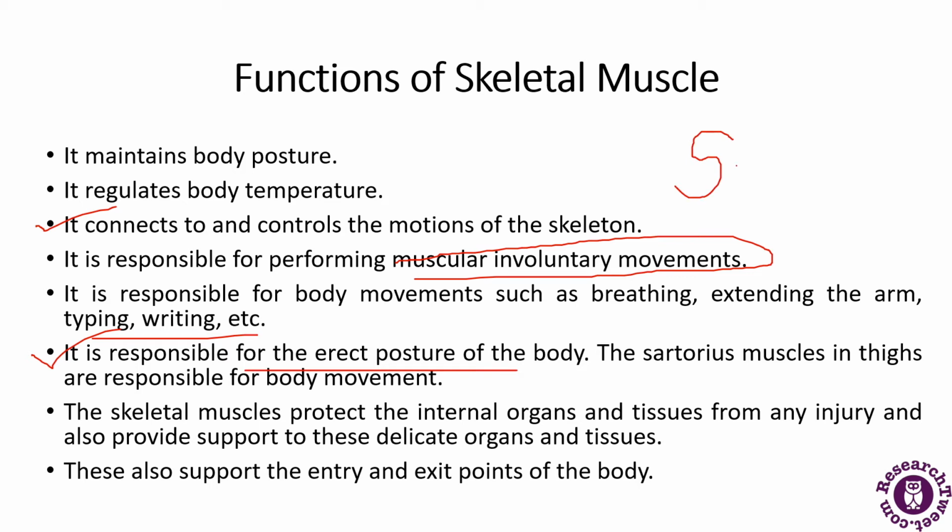I am taking the examples here of the sphincter muscles. If I talk about around the urinary tract, so these muscles control the urination by the contraction of the muscles in the urethra. And around the anus, these muscles reduce the size of the opening by the contraction of the muscle and facilitate the defecation. So this was all about the skeletal muscle.